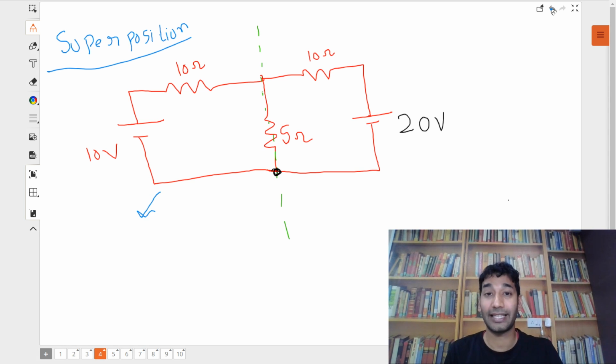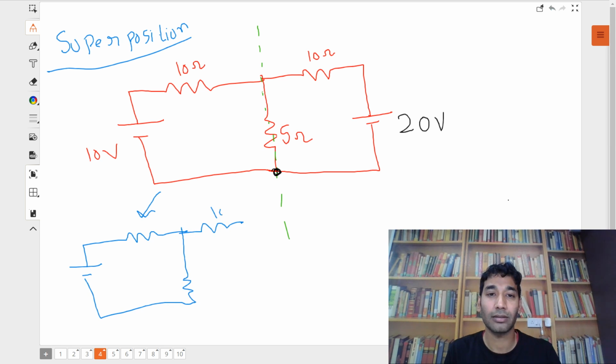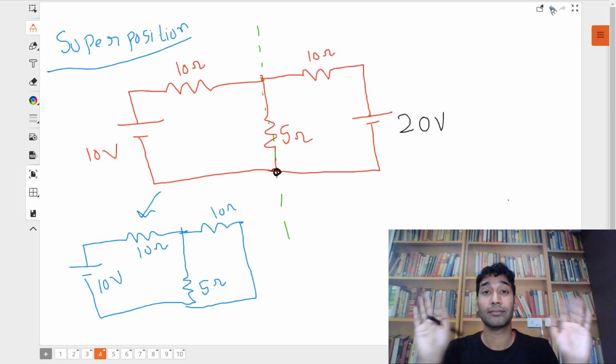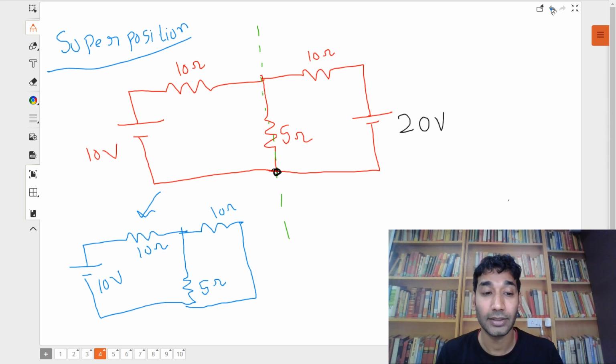तो इस सर्किट को हम दो सर्किट्स में ब्रेक कर सकते हैं. One with just the 10 volt battery and the rest all 10 ohm, और दूसरी बैटरी को उड़ा दो. So this is 10 volt, this is 10 ohm, this is 5 ohm, 10 ohm and 20 volt, if you have noticed I have removed, उड़ा दिया. ठीक है, 20 volt is not there. Right? Now you can solve this question easily.